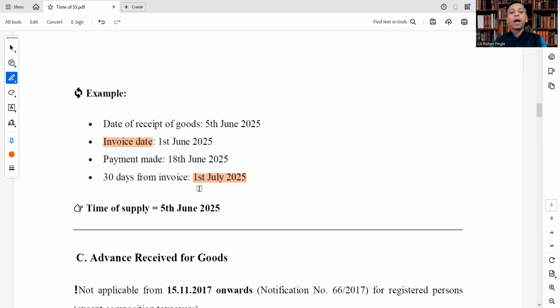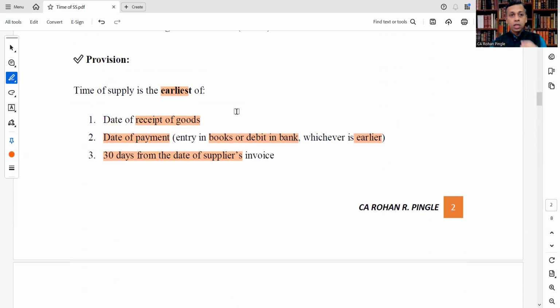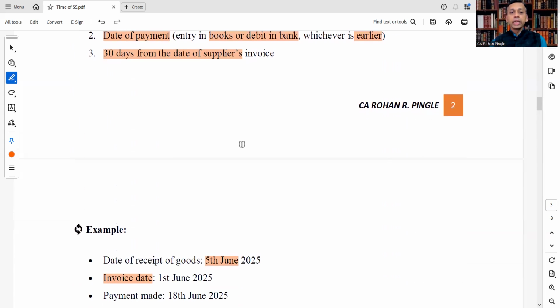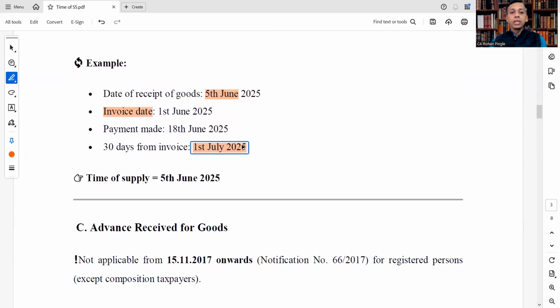So the time of supply would be the earliest of these: the date of receipt of goods, the date of payment, or 30 days from the date of the supplier's invoice. So our answer would be 5th June 2025, that is, the date of receipt of goods.